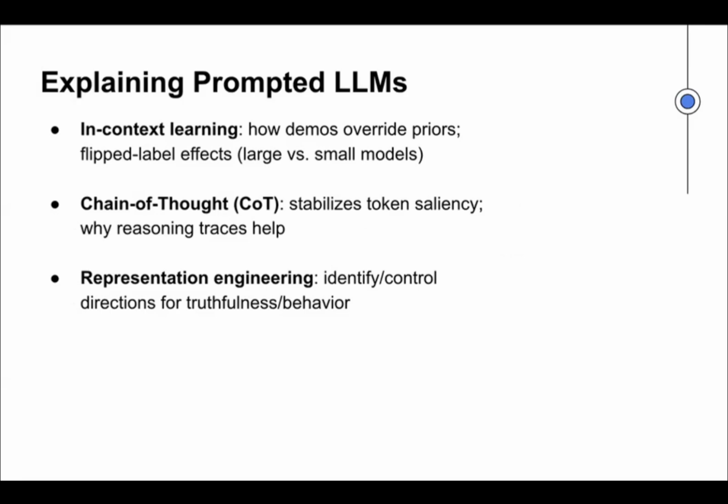Asking the model to show steps can make reasoning clear and sometimes more stable. Another is representation engineering. People even try to push the model toward truthfulness or safety by steering internal directions. So prompts are powerful, and so we need explanations that show how prompts guide the model.